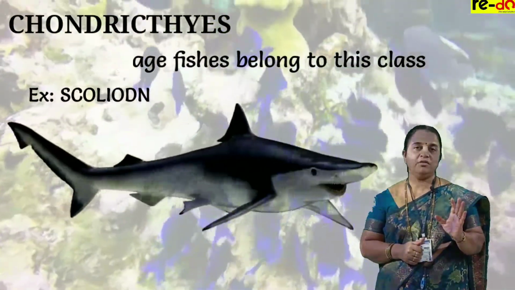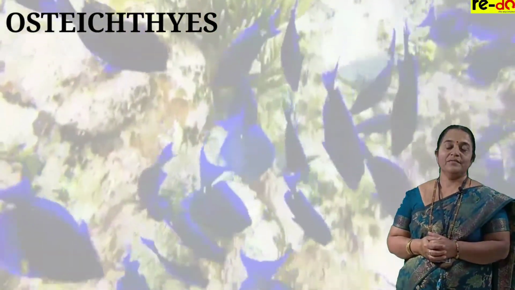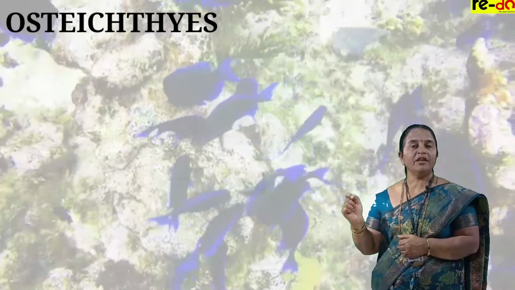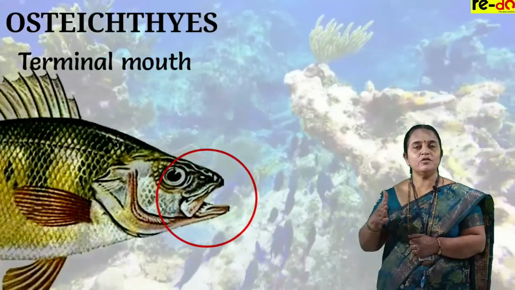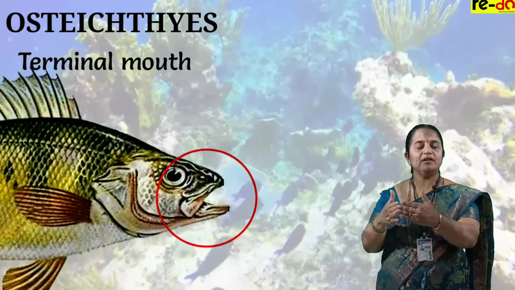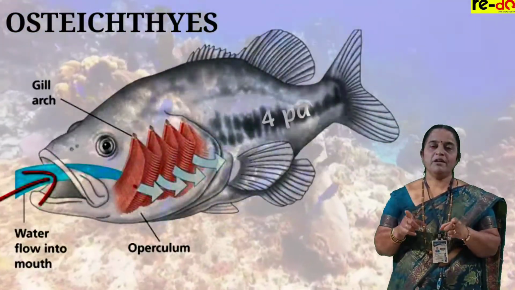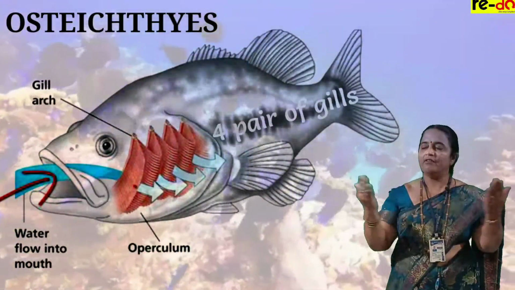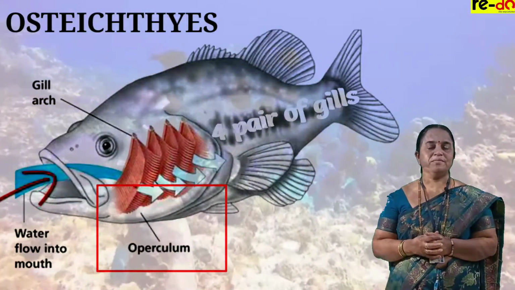Example is Scoliodon. Coming to Osteichthyes, the majority of them are living in fresh water. They have a terminal mouth as they are slow swimmers. Whatever comes in front, they will eat. They have 4 pairs of gills, always covered by a flap. This flap is called the operculum.